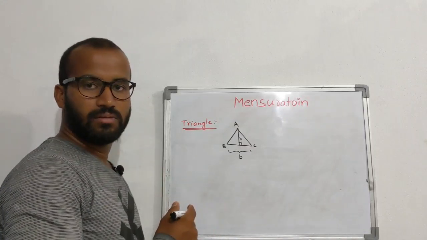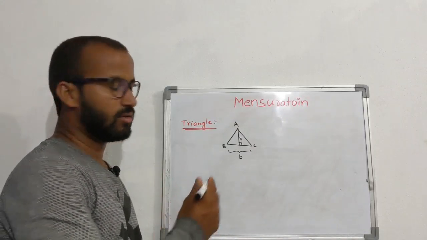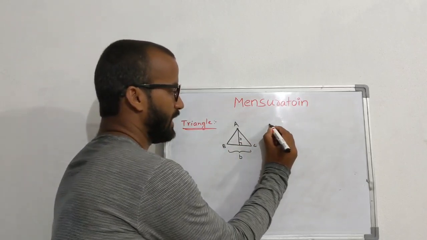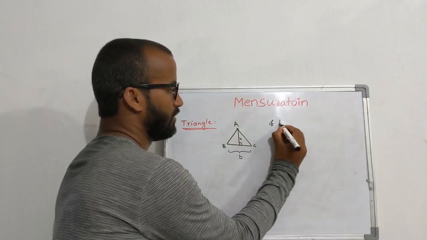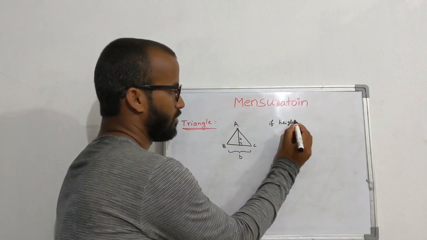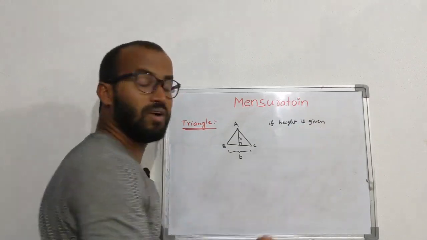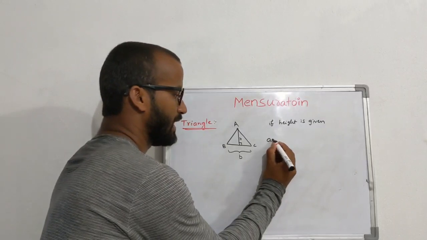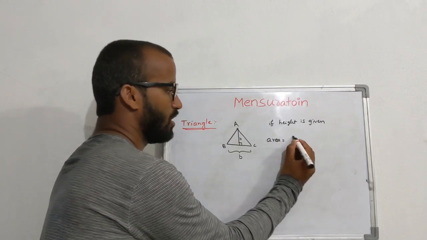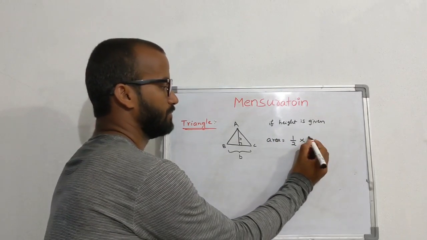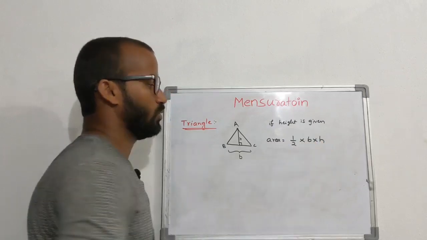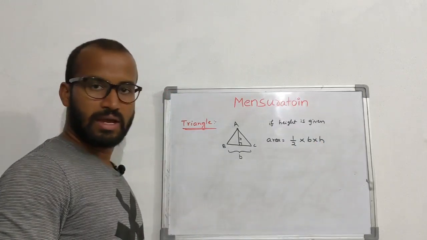For any triangle, if the height is given, what is the area formula? Area is equal to half into base into height.